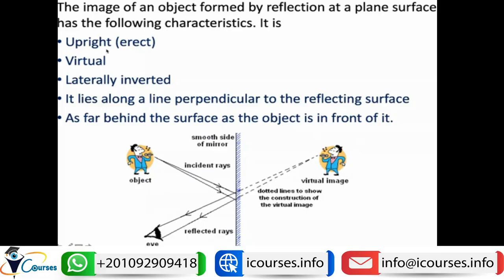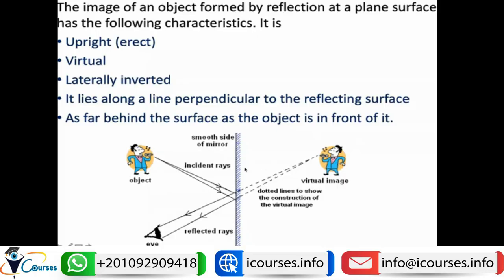First of all, it is upright or erect. So the head is up and the feet are down, and this will be the same case in the image. Second, it is virtual, because it cannot be captured on a screen, and it is formed by the extension of the light rays. Also, it is laterally inverted, meaning that you can see here that the singer has the microphone in his left hand, but in the image the microphone is in his right hand. So the image is laterally inverted.